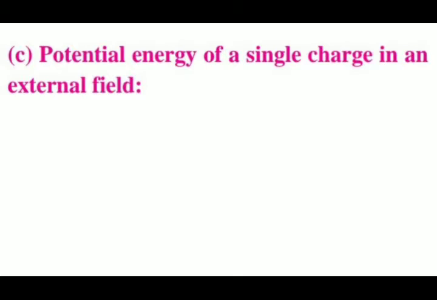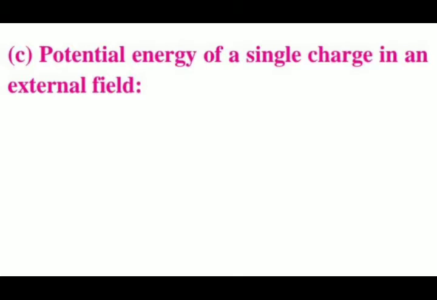The external sources could be known, unknown, or unspecified, but what is known is the electric field, capital E, or the electrostatic potential, capital V, due to the external sources. Here we assume that the external field is not affected by charge Q, because Q is very small.